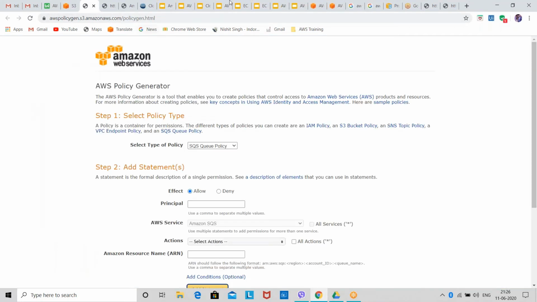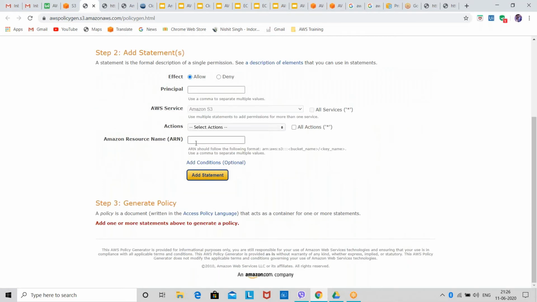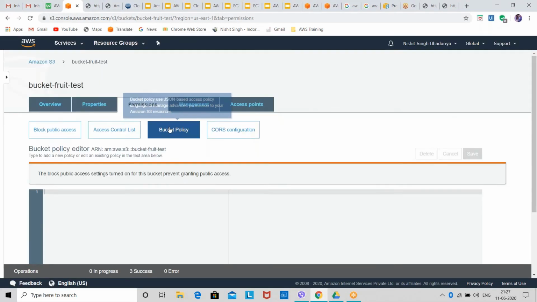So you can create your own policies as well: the type of policy, S3 bucket policy, effect, principal, what is the main motto of your policy, all services on S3 bucket. Then add the action you want, like create bucket, create job. This way you can create your own policy in bucket policies.